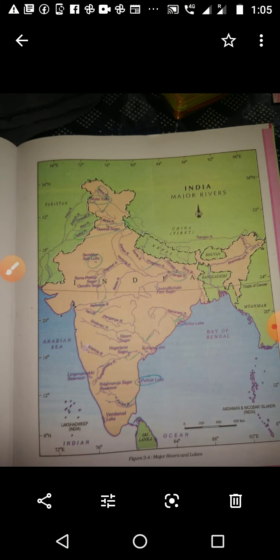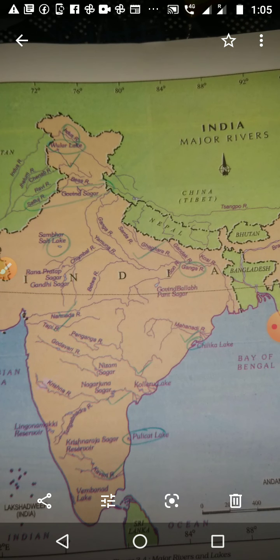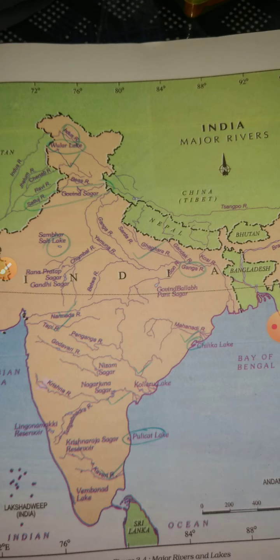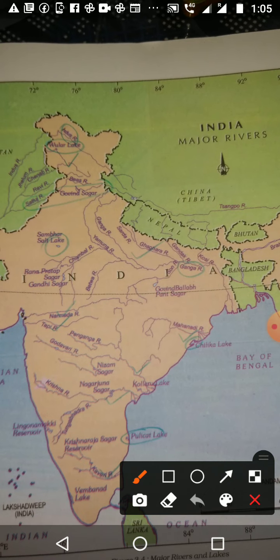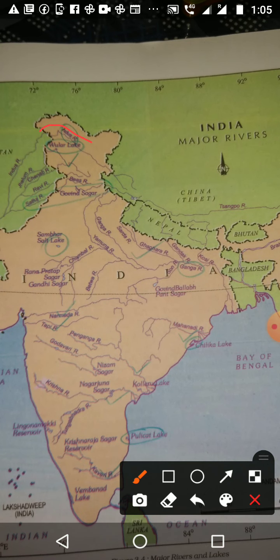Next, the major rivers of India. We want to study two types of rivers: Himalayan rivers and peninsular rivers. In the Himalayan rivers, we want to study the Indus River. Here you can see the Indus River, I have put a circle here. This is the Indus River.